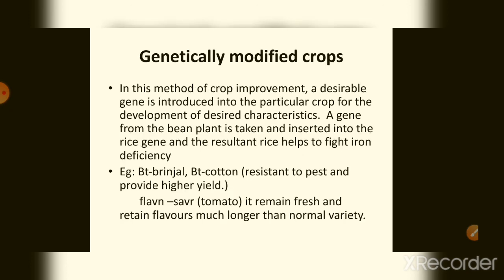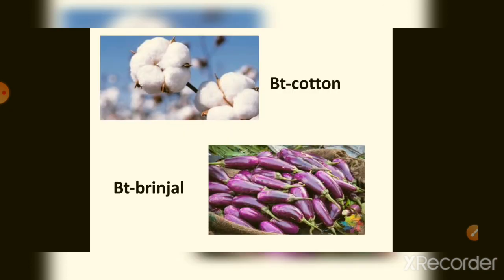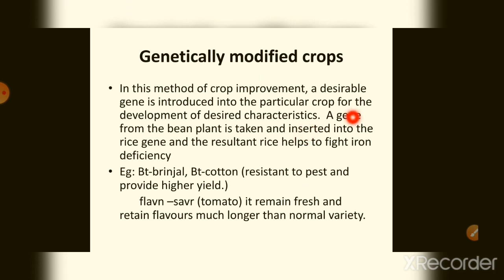The next is genetically modified crops. In this, a gene is taken from a plant and inserted into another plant. For example, here a gene from the bean plant is taken and inserted into rice, so the resultant rice helps to fight iron deficiency. Other examples are Bt brinjal and Bt cotton, which are resistant to pests and provide higher yield.